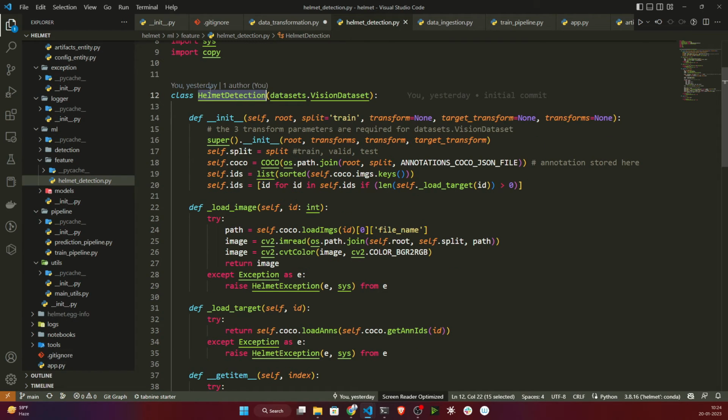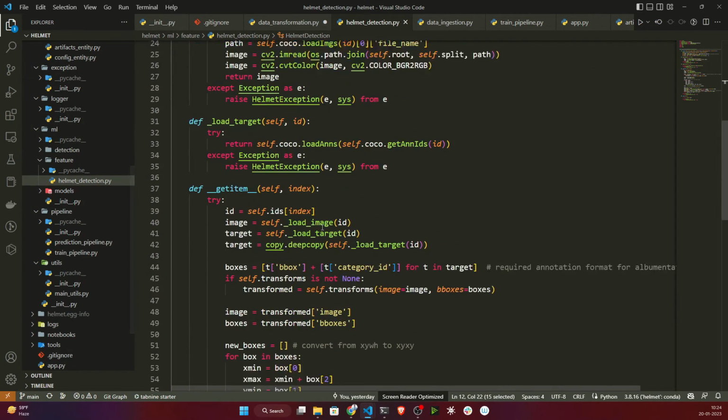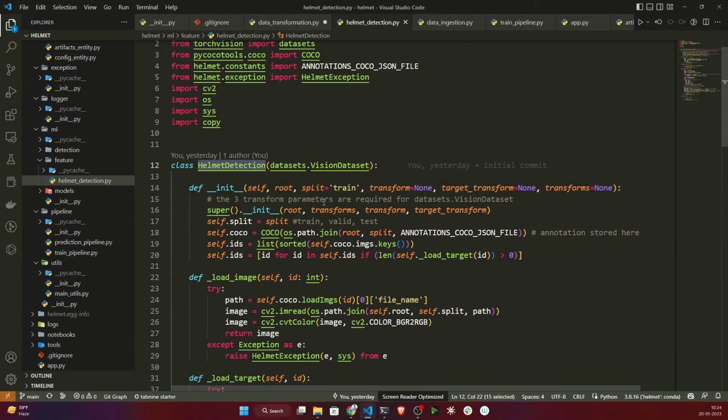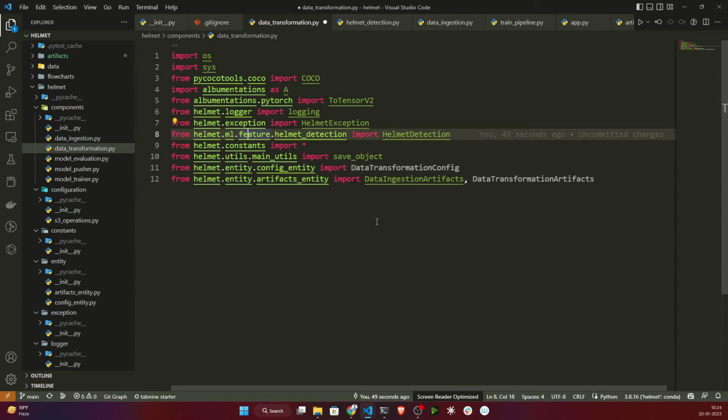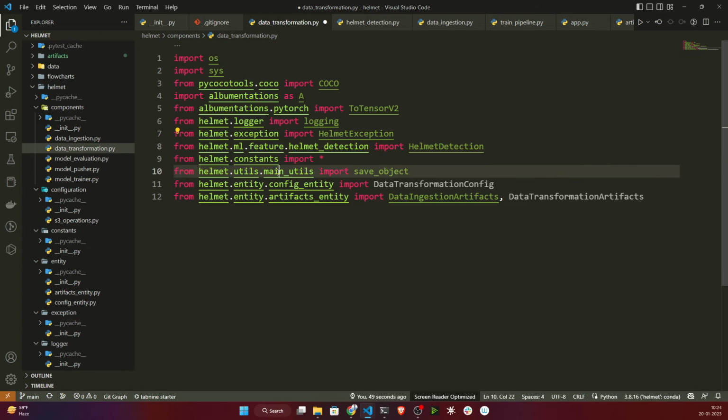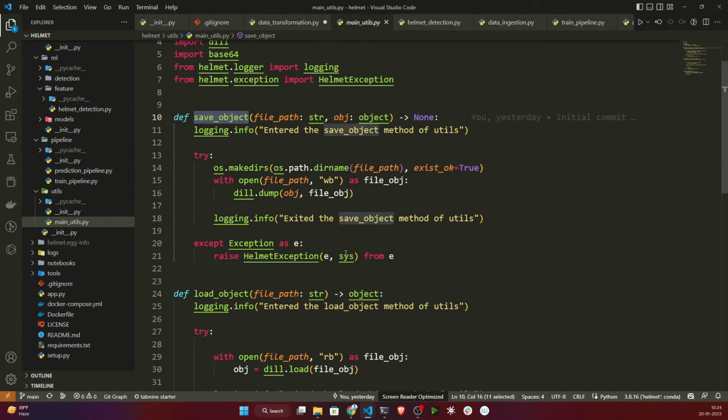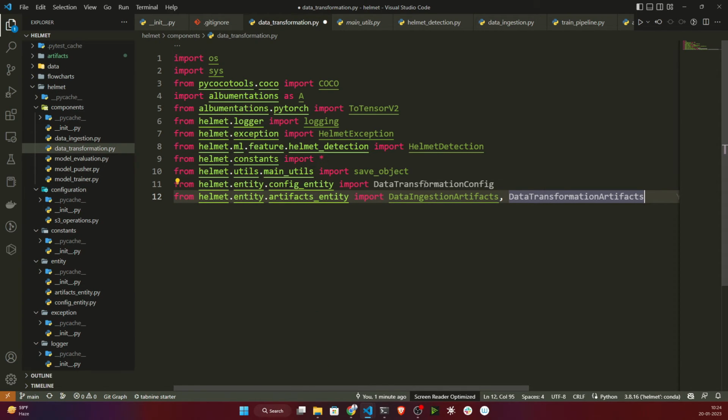The same class I have mentioned inside this helmet detection. I just kept it separate because in future if I want to add something, I can add it. That's why I have separated it out. And from the main utils I'm importing this save object, because I want to save my data as an object format after doing the transformation.